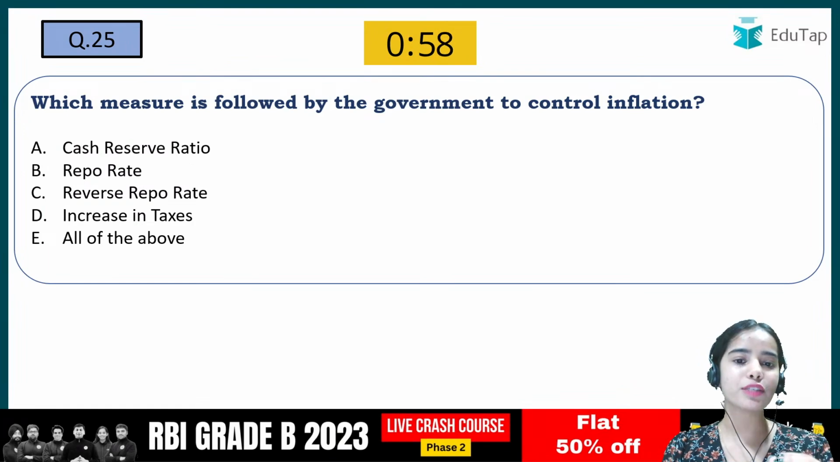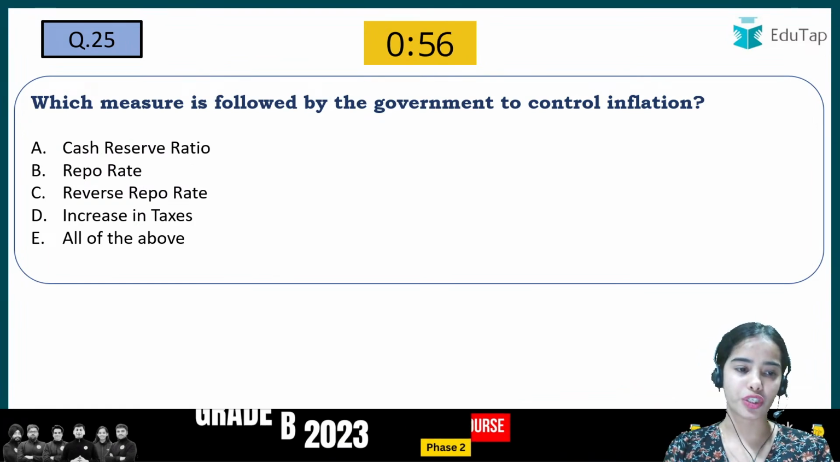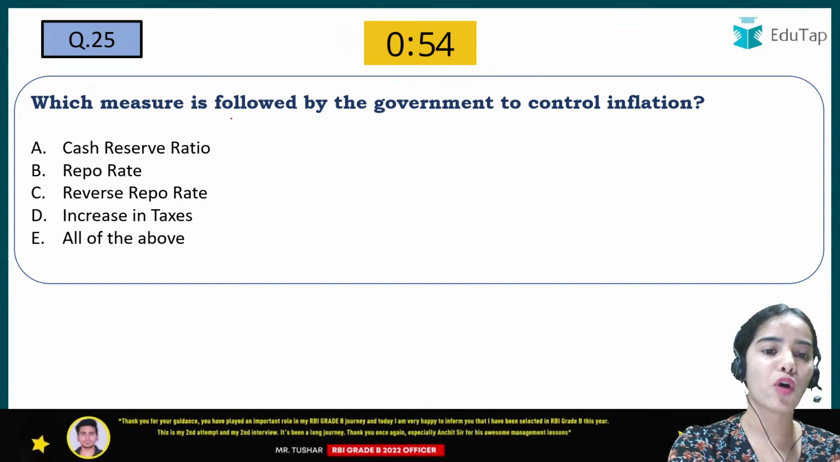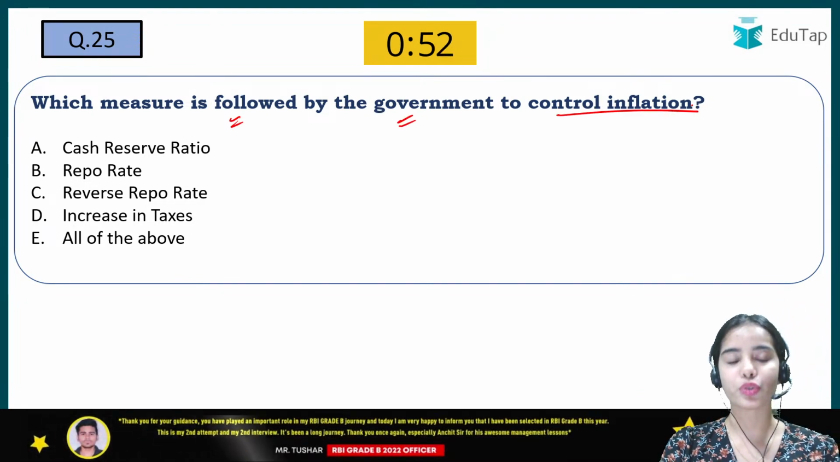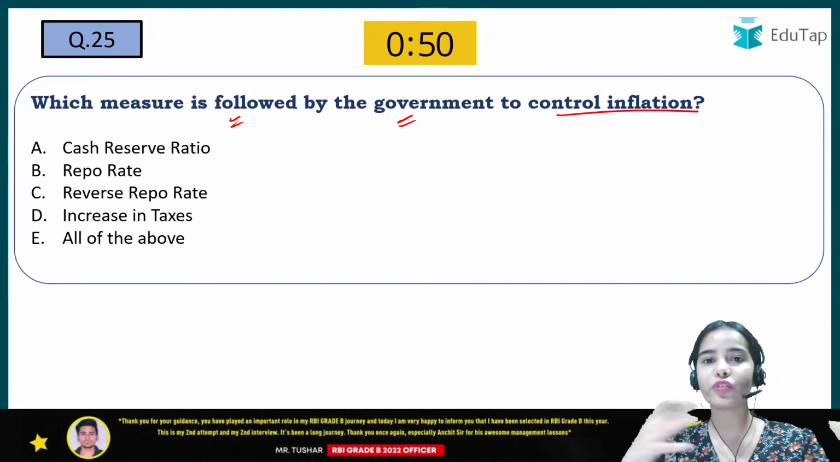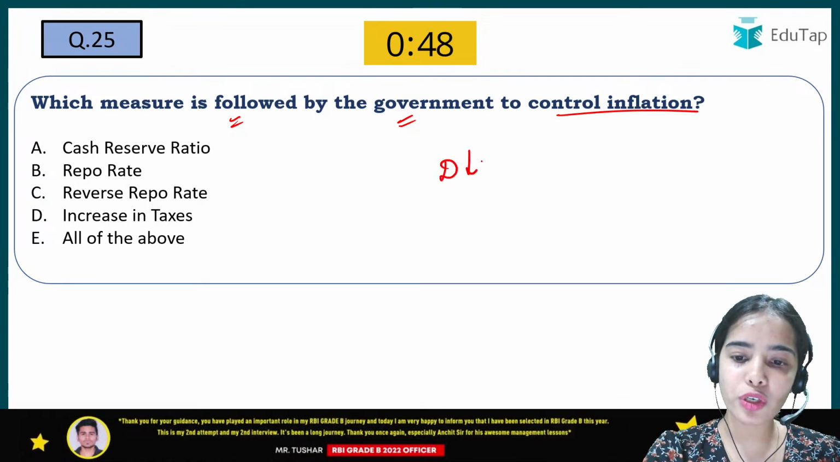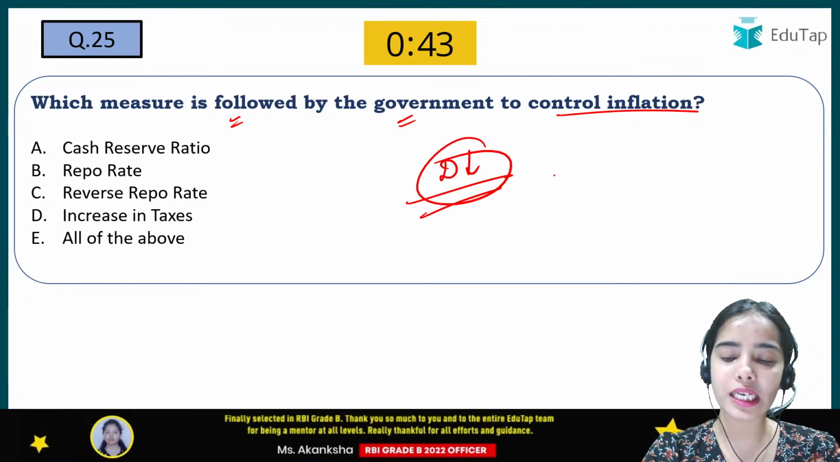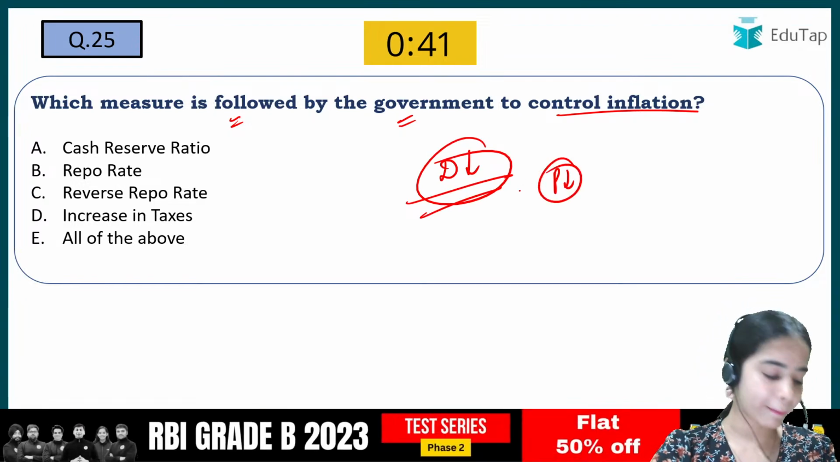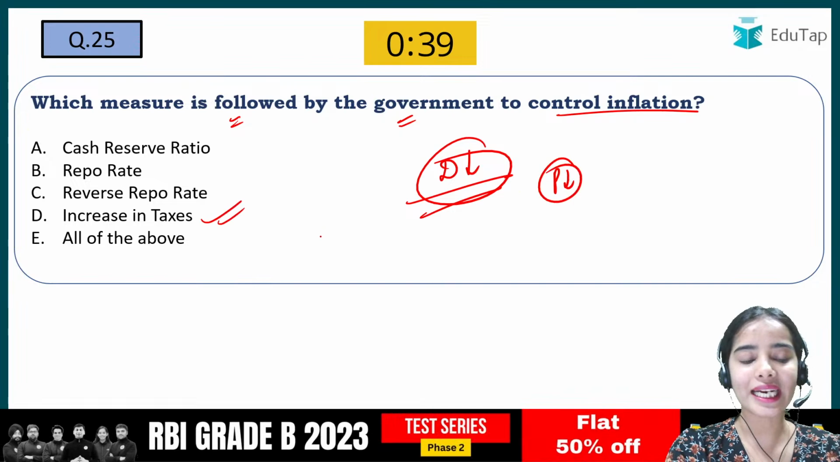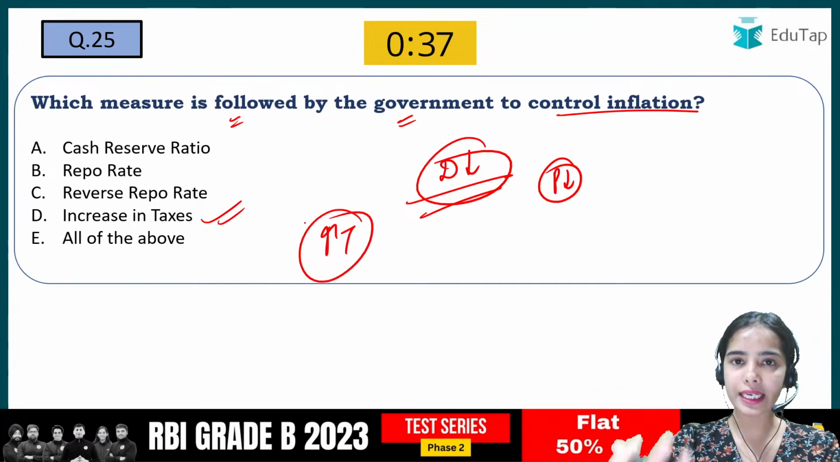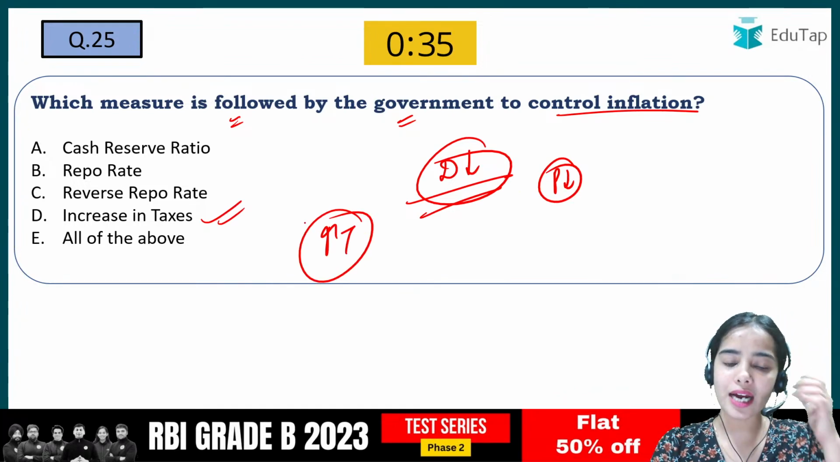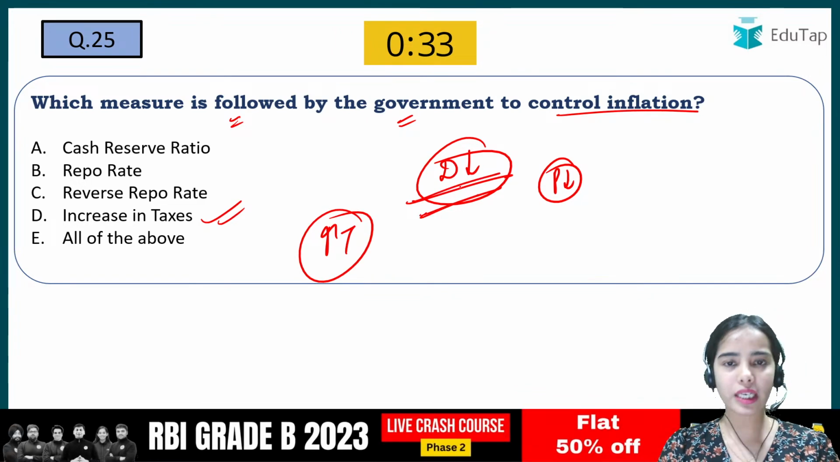Which measure is followed by the government to control inflation? So the government can control inflation through which measure? The government will have to decrease the demand. How can the government decrease the demand? Because when the demand is decreasing, the prices will start decreasing. D, yes, it is correct: increase the taxes. The government can increase the taxes, people will have less money in their hands, so the demand will decrease.